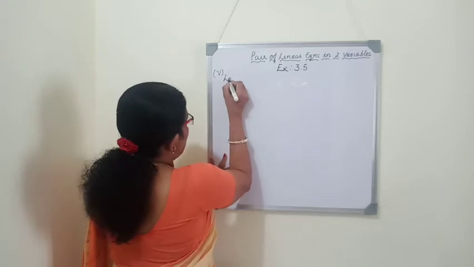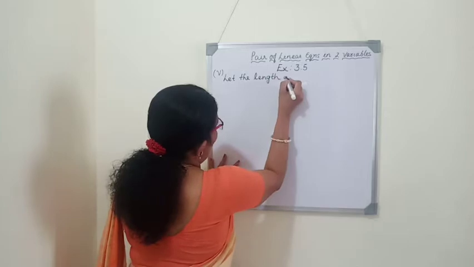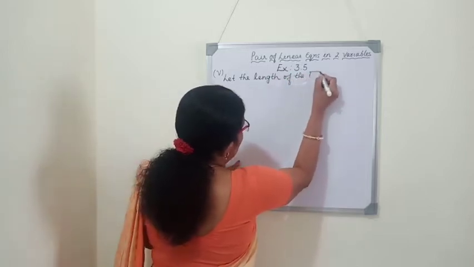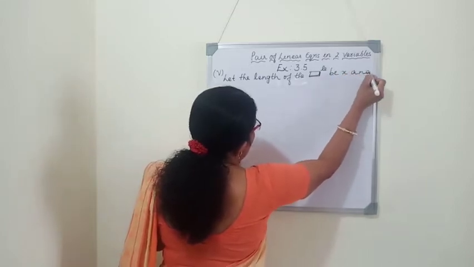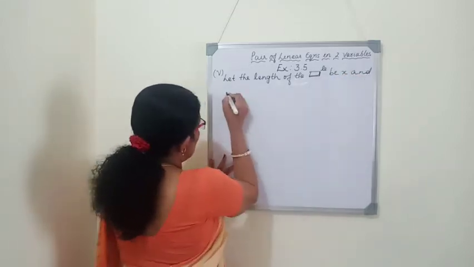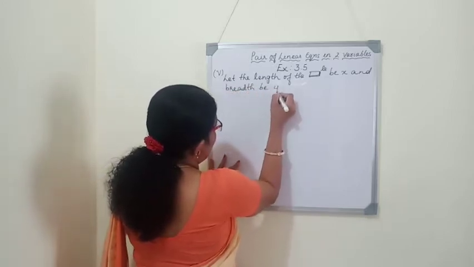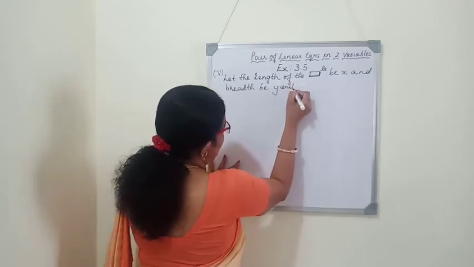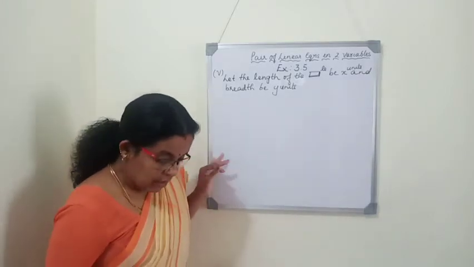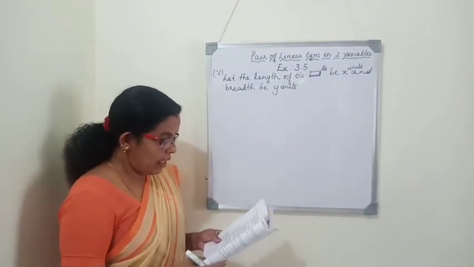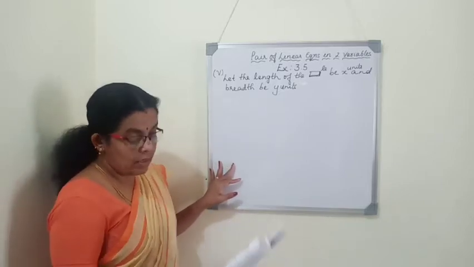Let the length of the rectangle be x and breadth be y. The square units they said, so we will write it as x units and y units. Now they said the area of the rectangle gets reduced by 9 square units if its length is reduced by 5 units and breadth is increased by 3 units.